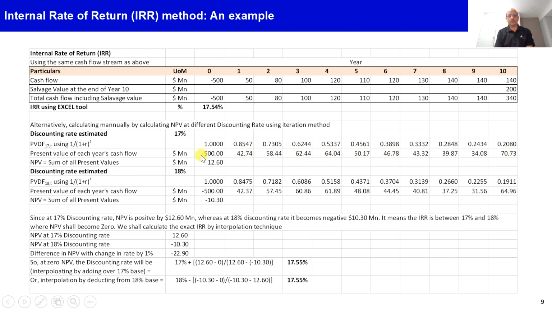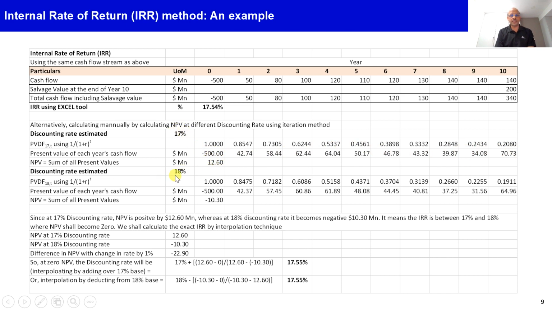When we take the sum of the present values of all 10 years' cash flows, we get a positive NPV of 12.6. So up to here, the project is still generating positive NPV, which means we have to increase the discounting rate to get it to zero.